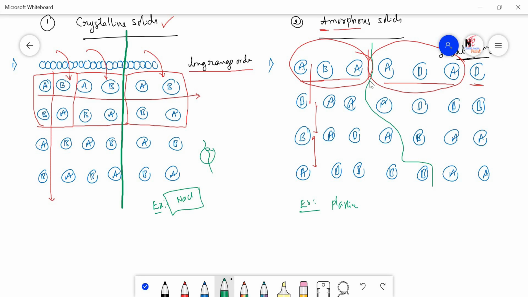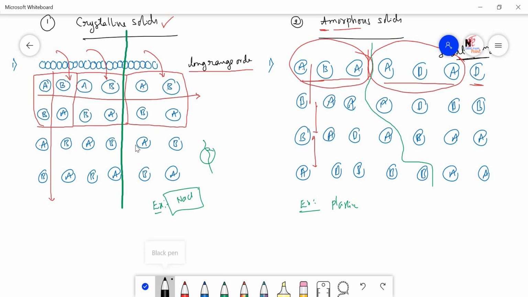Because the plastic materials do not have the regular order, they have an irregular order. Because of that, the cutting may take place from any place. That's why we will get the rough surfaces. But in the case of the crystalline solids, since they have the proper shape, we get the smooth surfaces.